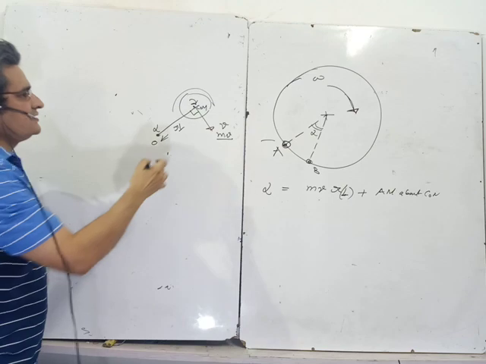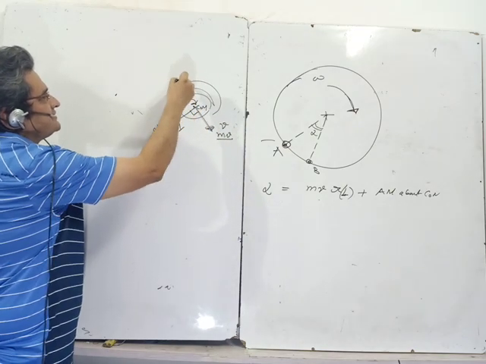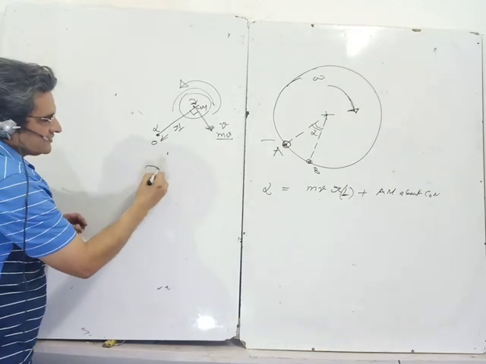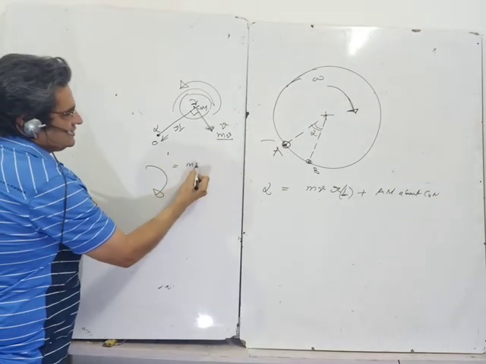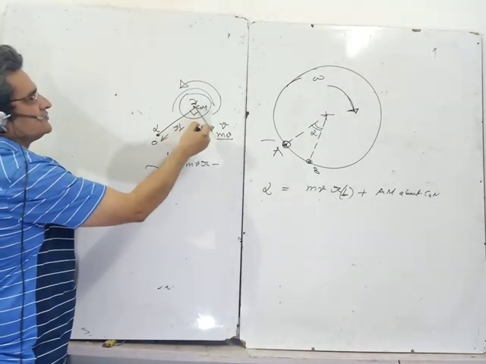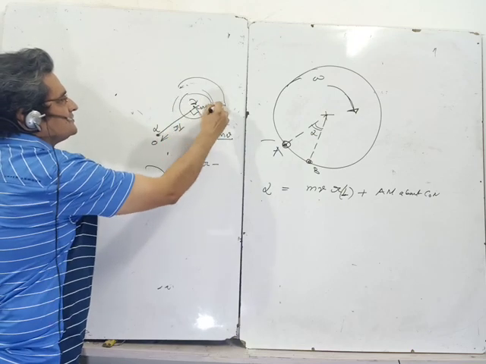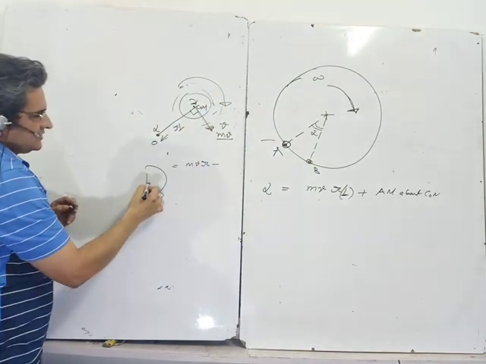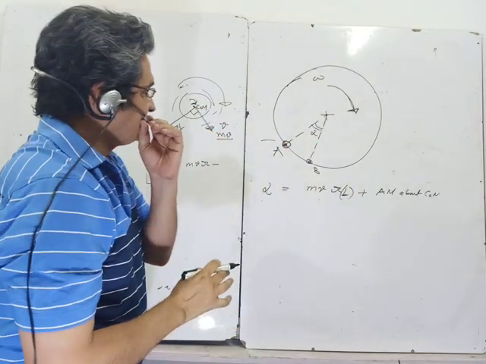They are very crucial. If it is moving like this but the rotation is like this, and I am taking clockwise as reference for this, I will write mv into r minus this angular momentum. But if the rotation is also clockwise and I am writing angular momentum clockwise, then they will add. So that thing has to be kept in mind.